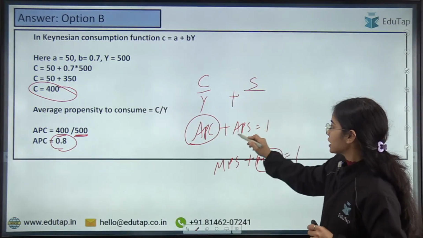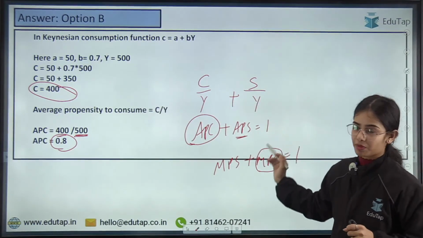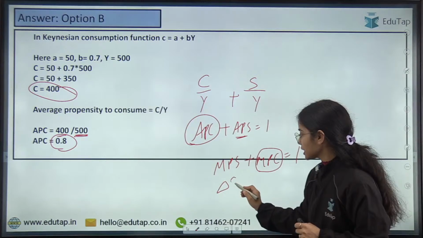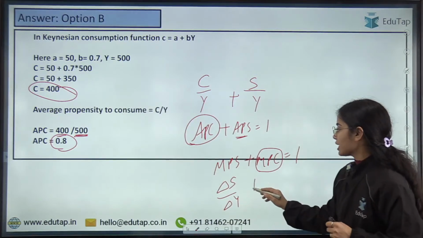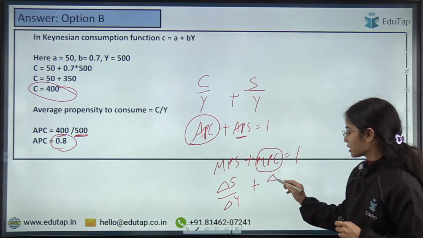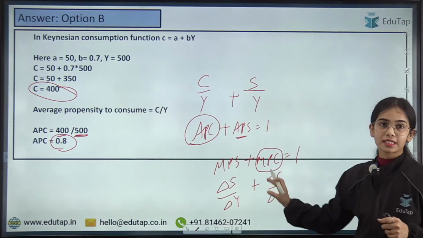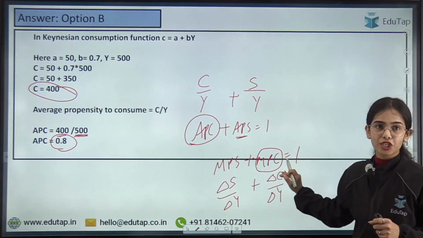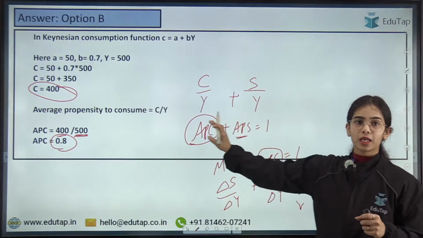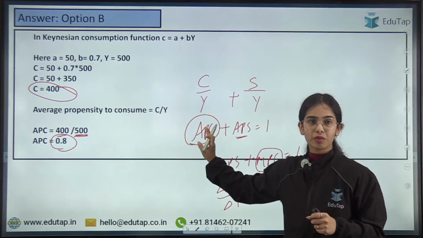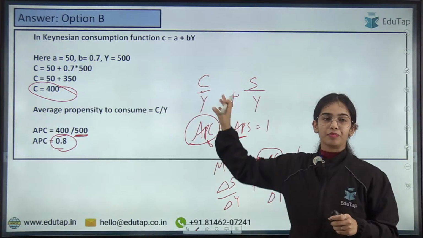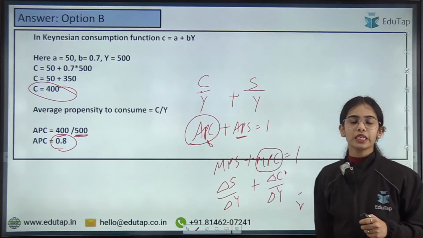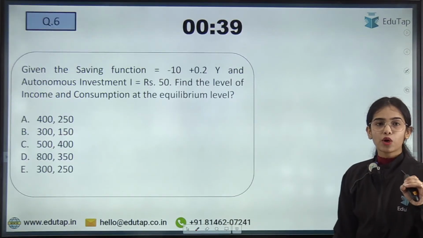And the APC formula is consumption divided by income or disposable income. The APS formula is saving divided by income or disposable income. MPS is change in saving with change in income. MPC is change in consumption with change in income. APC, that is average propensity to consume, is consumption divided by income, that is total consumption divided by total income. So that is the idea. Now coming to the next question.